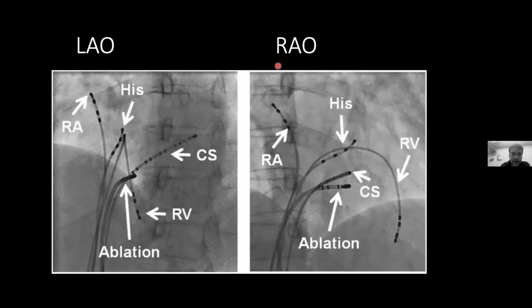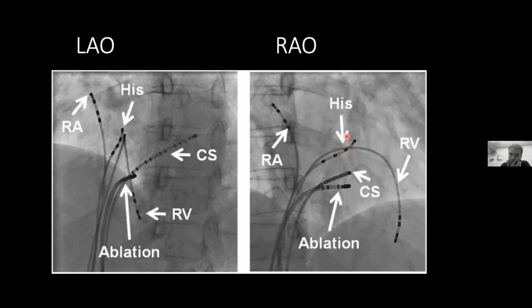So this is one of the schematic diagrams. This is LAO and RAO. Generally these two views are helpful in placing the catheters. What you see here in RAO is the area of somewhere the sinus node, high right atrium, posterior high right atrium, and the His catheter is somewhere here.